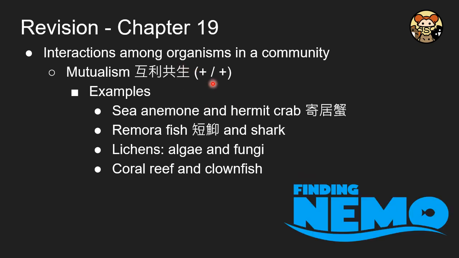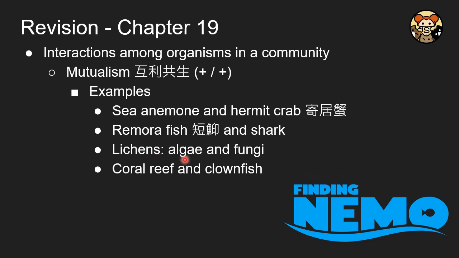Mutualism. Both of them benefit. Because when organisms live together, there must be a reason, and usually the reason is that both of them benefit from each other. So here are four famous examples. You have to remember all of them. Like the sea animal and the crabs, and then the fish and the shark, and then the leech. The most important ones are the algae and the fungus, and the coral reef and clownfish. Let's spend a little bit more time on the last two.